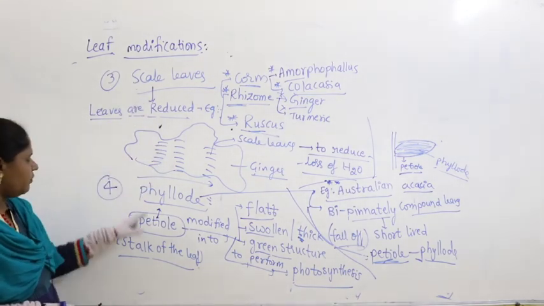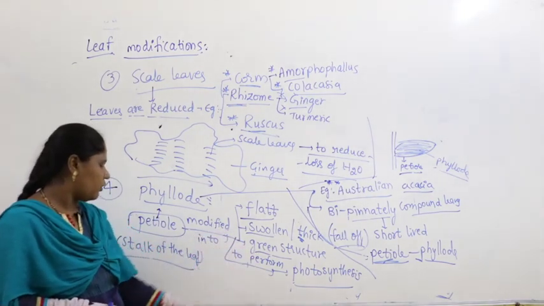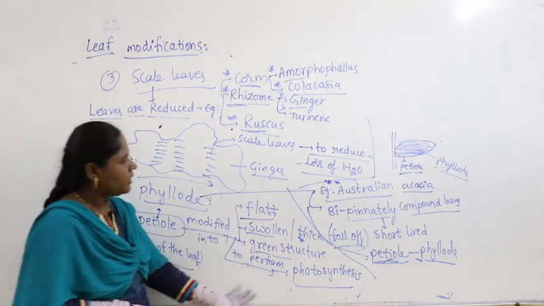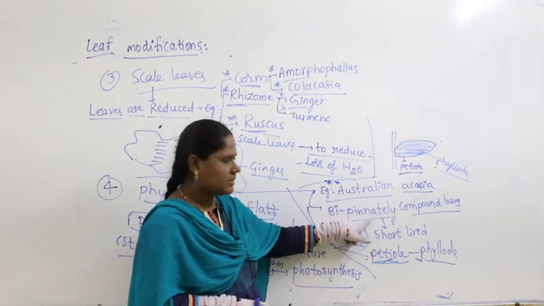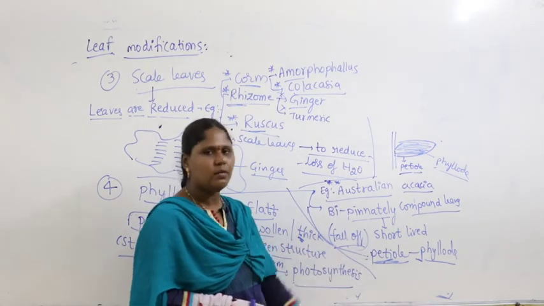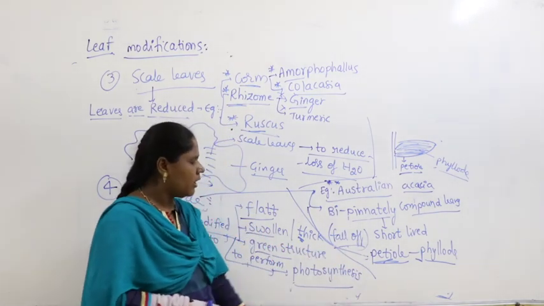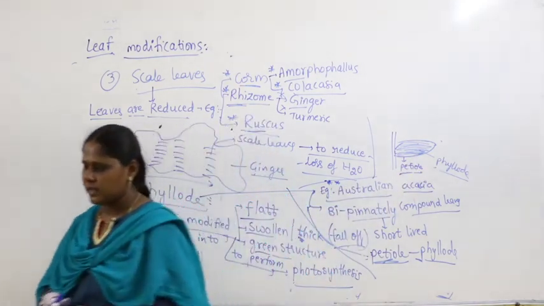Right? Then phyllodes. Petiole modified into a thick green structure for photosynthesis, and that you find in the case of Australian acacia. Bipinnately compound leaves are present, they are short-lived, they fall off soon, then the petiole takes the function of preparing food and now it acts as phyllodes. Right, let us continue further.